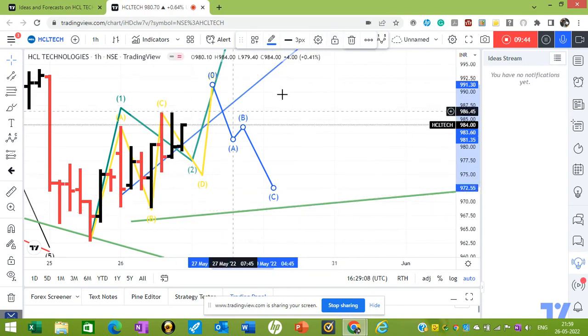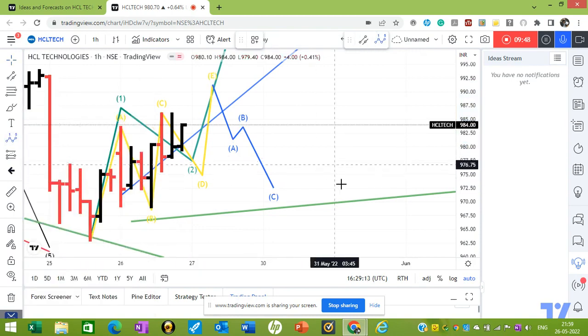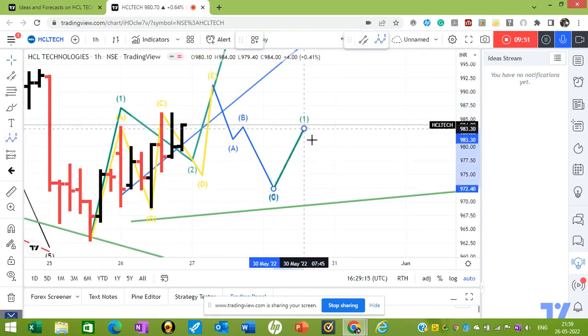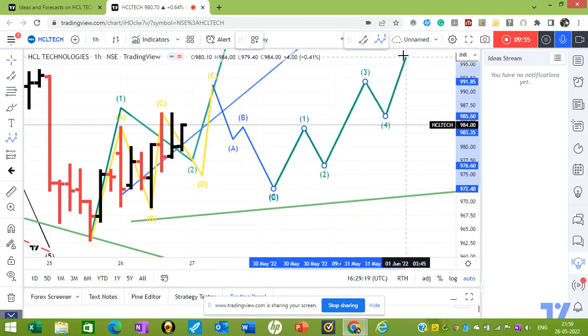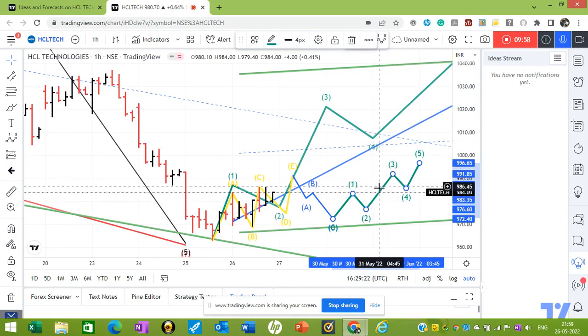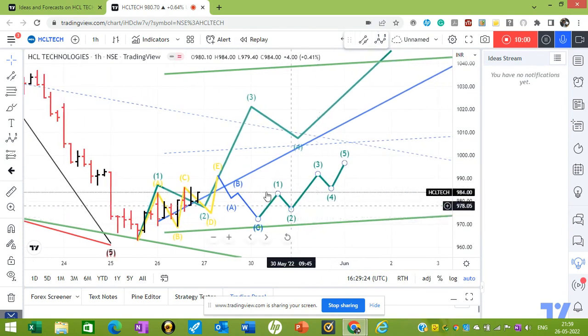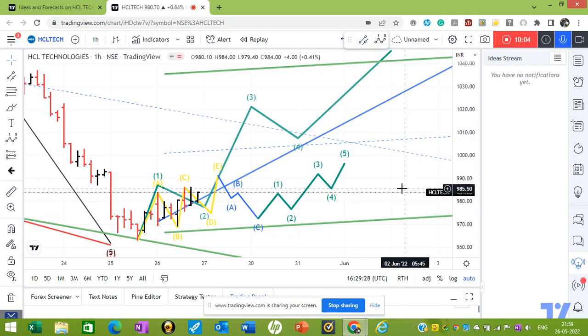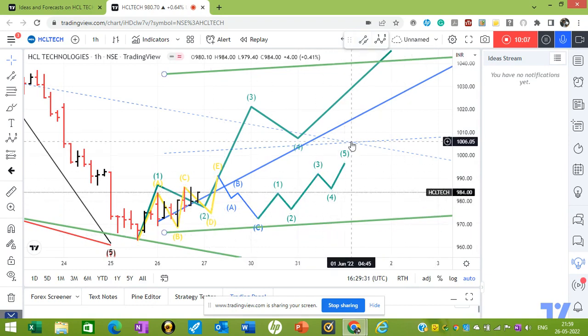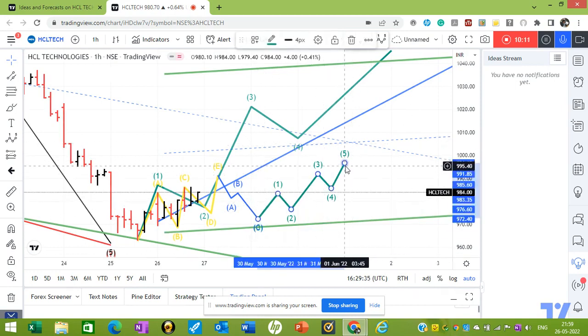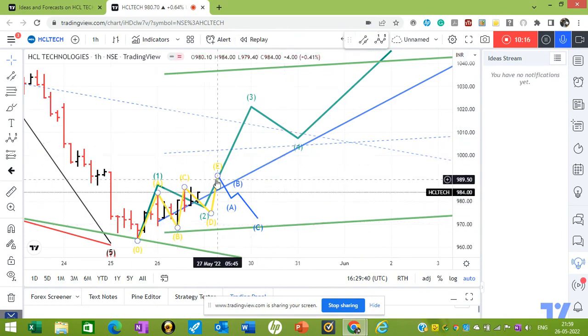So that wave will be the crucial wave, whether it will breach the channel and go 1, 2, 3, 4, 5. So this wave you have to look out for, whether this wave will breach the channel and go on top, or it will be a small wave, then we'll expect wave Z down movement. Okay, so this is developing into a triangle wave.